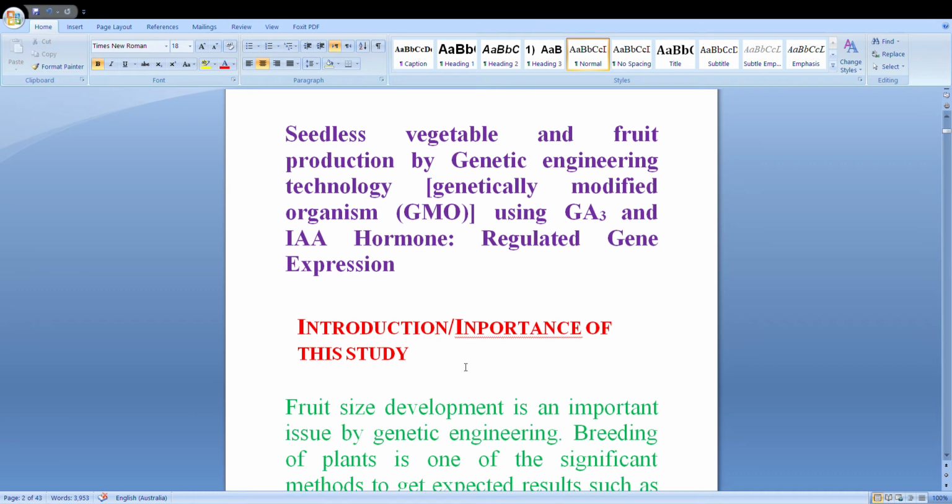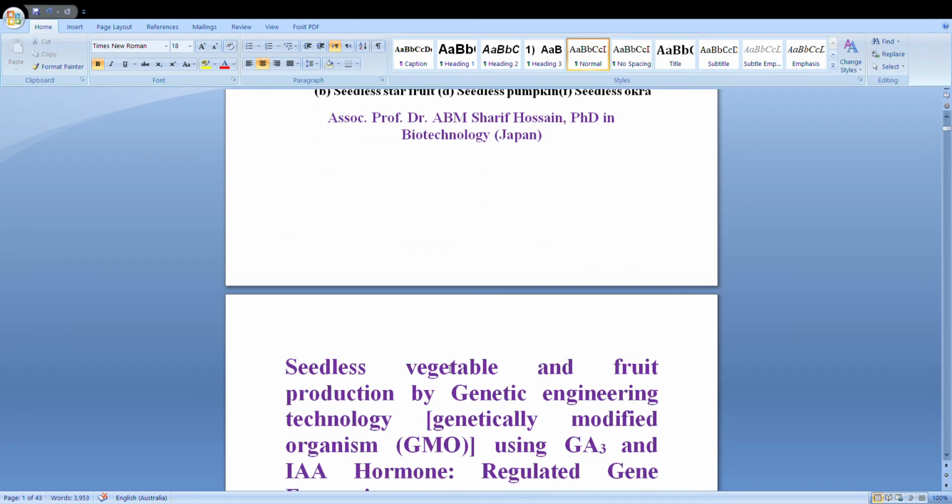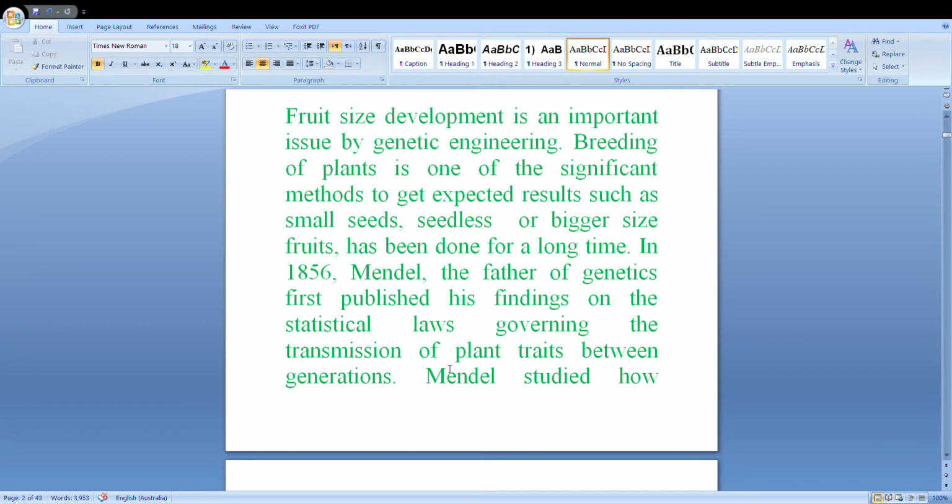Importance of this study, or introduction. Fruit size development is an important issue in genetic engineering. Breeding of plants is one of the significant methods to get expected results, such as small seeds or bigger size fruits. It has been done for a long time.